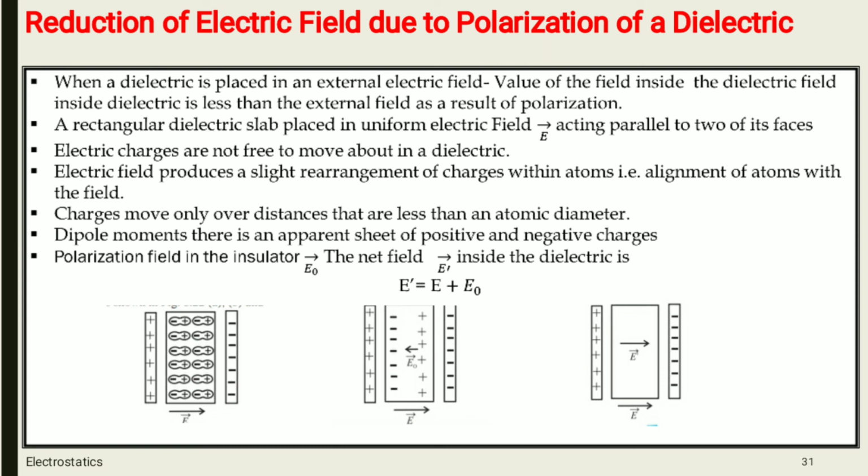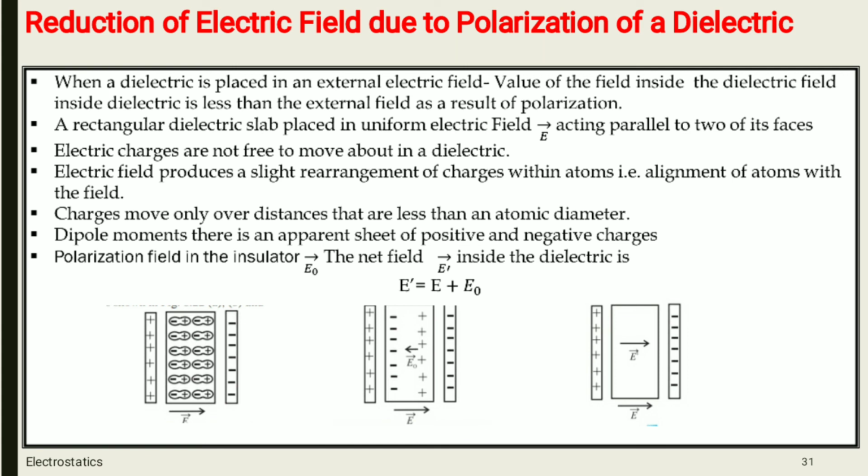Due to the dipole moments, there is an apparent sheet of positive and negative charges, and a polarization field E0 in the insulator. The net field E dash inside the dielectric is, तो polarization क्या होगा, E dash is equal to E minus E0.